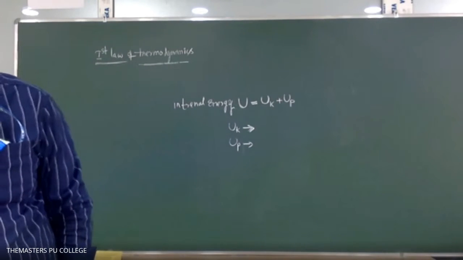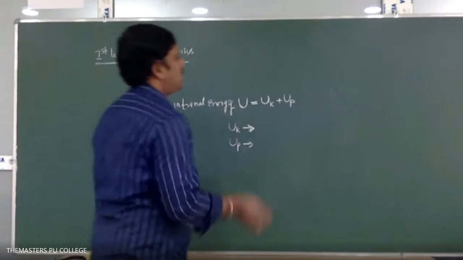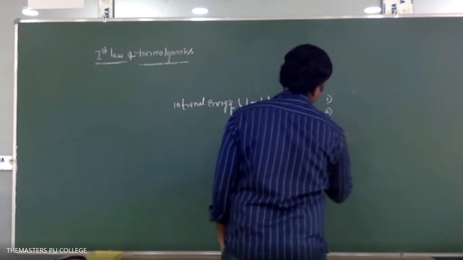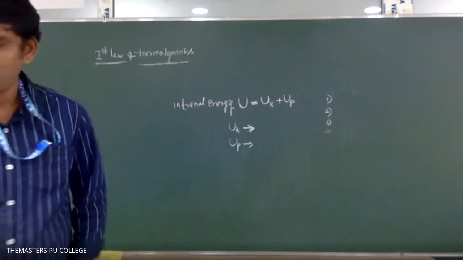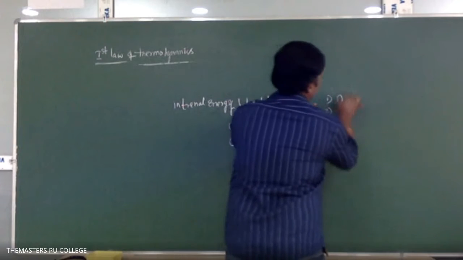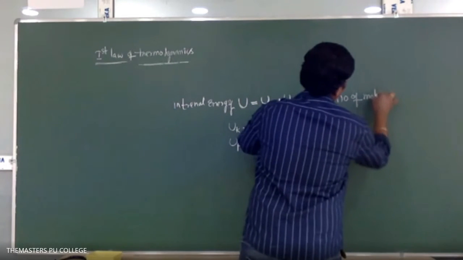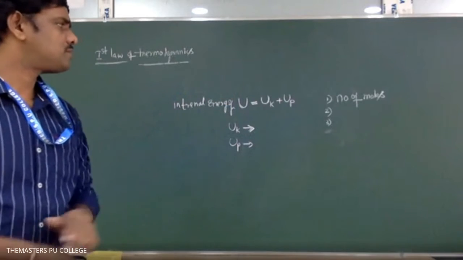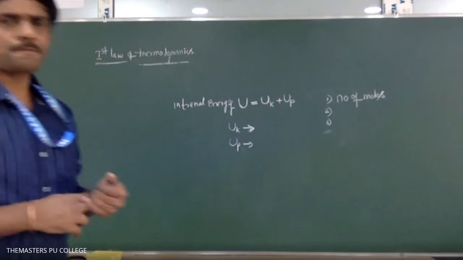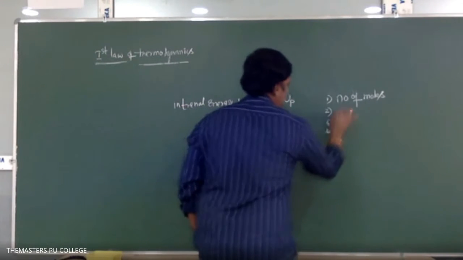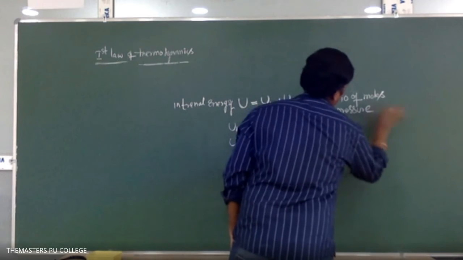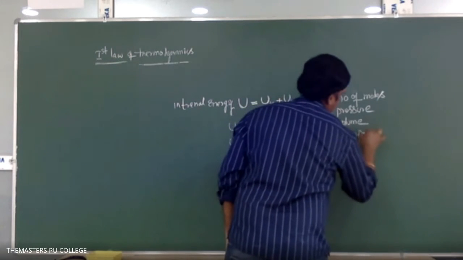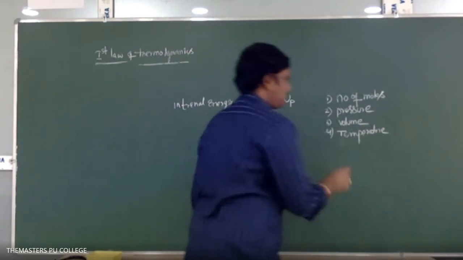Internal energy of the system depends upon the following: first, number of moles; second, pressure; third, volume; and fourth, temperature.